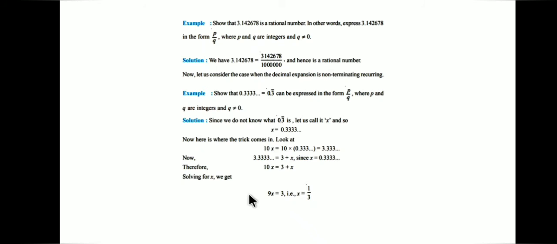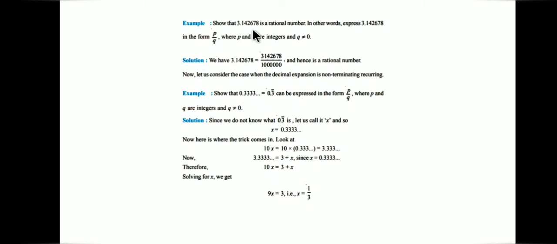Let us see few more examples. Show that 3.142678 is a rational number. In other words, we have to express this number in the form of a rational number p by q, where p and q are integers and q not equal to 0.